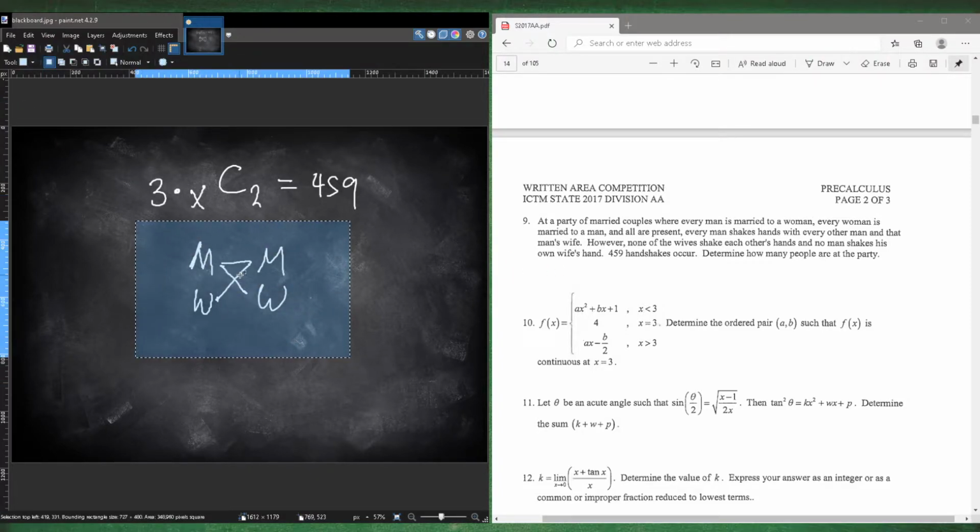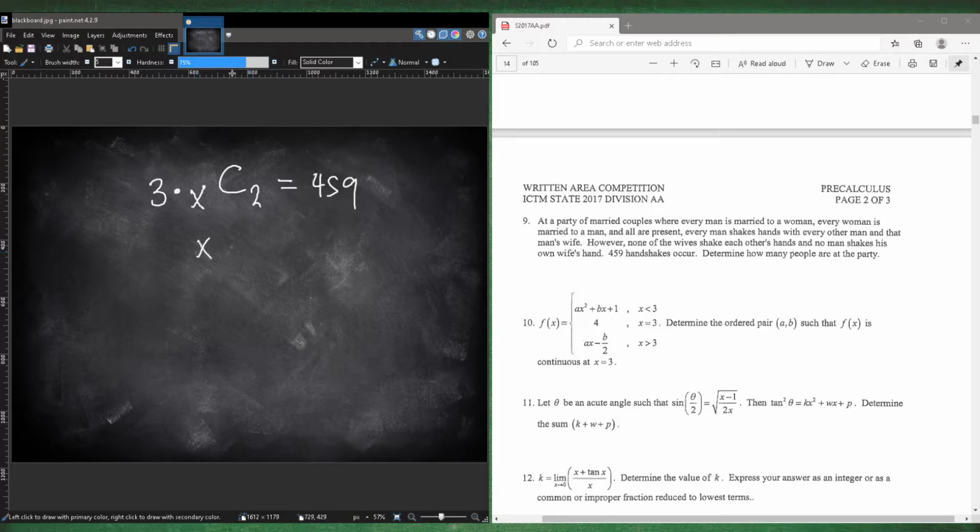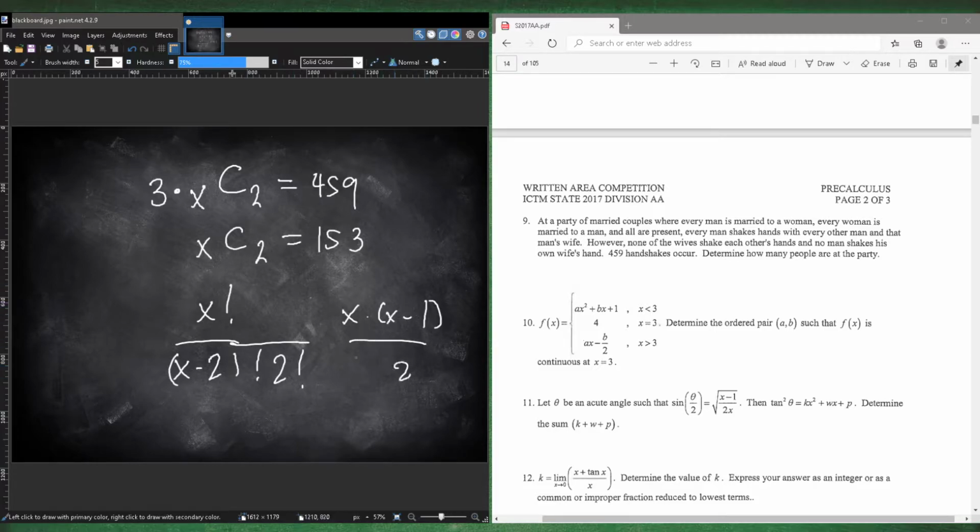And then we just do some math. So x choose 2 is equal to 459 divided by 3, which is 153. You could do the math for this, which is x factorial over x minus 2 factorial times 2 factorial, which is just x times x minus 1 over 2, and that's equal to 153. Or you could just use your calculator and plug in values for x to see which one works, which is probably much faster. So your x value should be 18. If the amount of couples is 18, then the amount of people should be 2 times that, because there are 2 people in each couple. So that is your answer, 36.